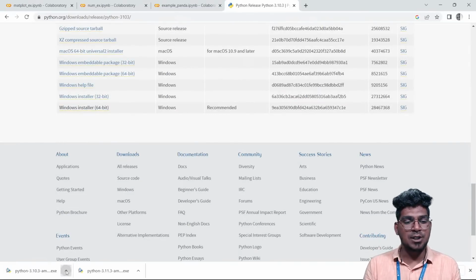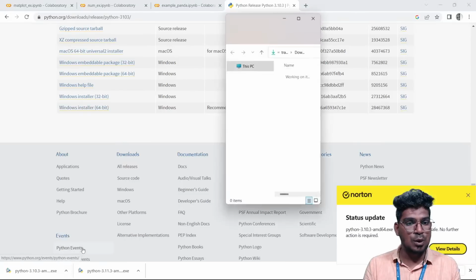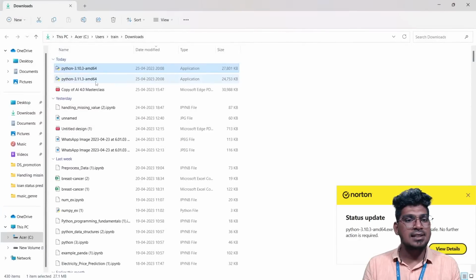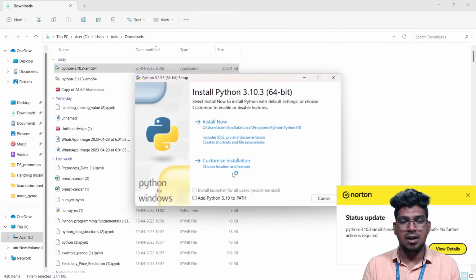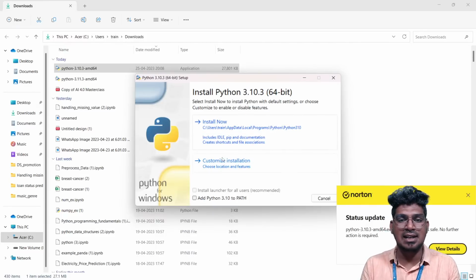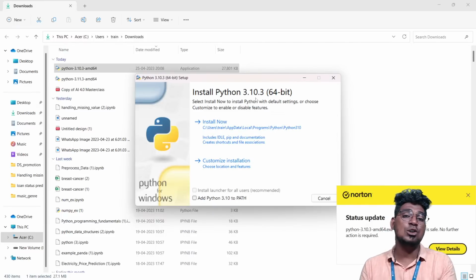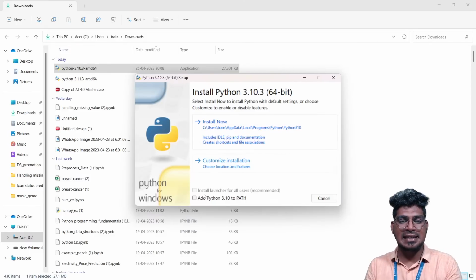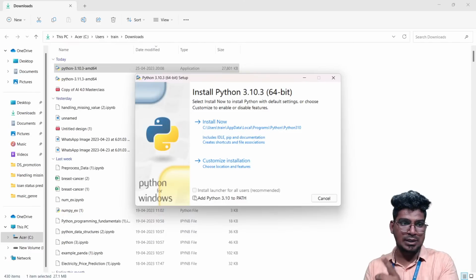Just go to this particular folder and show in folder, and you can see this particular exe file here. Double click it. I already installed this one, so that is the reason it shows like this. For example, for this version I did not install it, so it will be asking these things. So here you should follow this particular procedure.